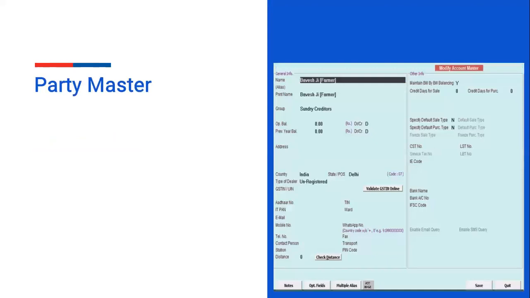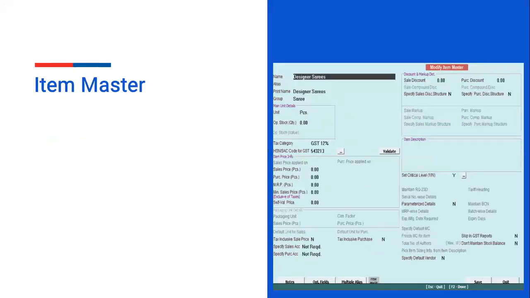Party master. After creating the company, setting the configuration, and setting the consignment feature, you have to create the party master. That is, the farmer name, the customer name; you have to create the party master in Busy. After creating the party account master, you have to create the item master, like designer sari, etc., which you are purchasing or selling. You have to create the item master for that.